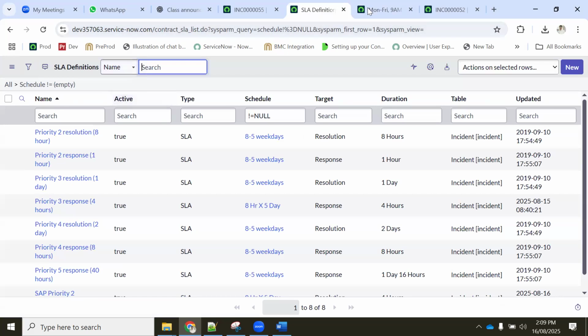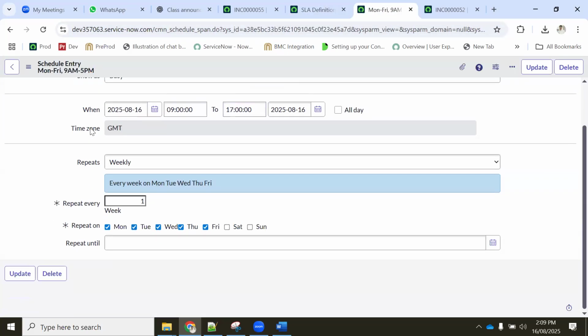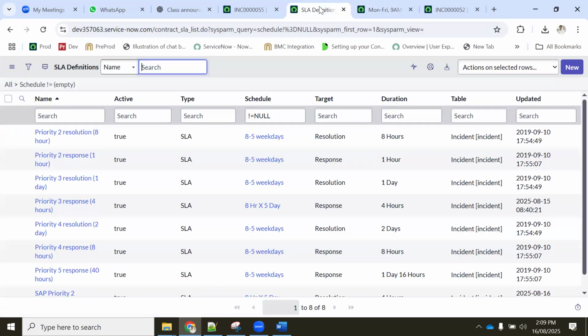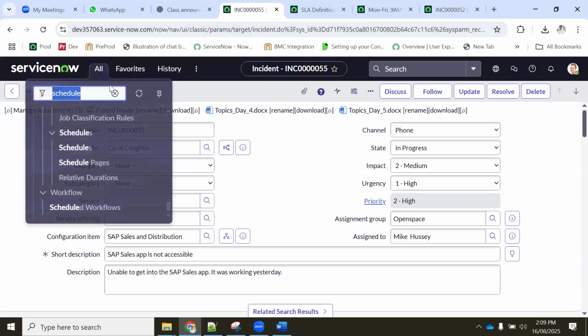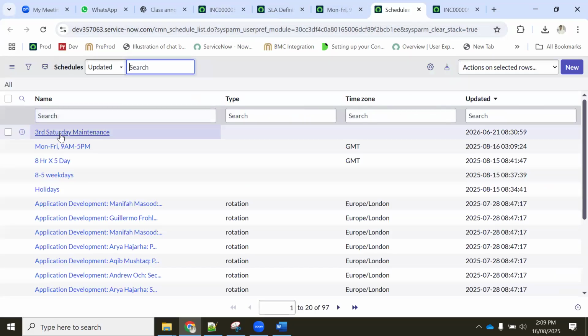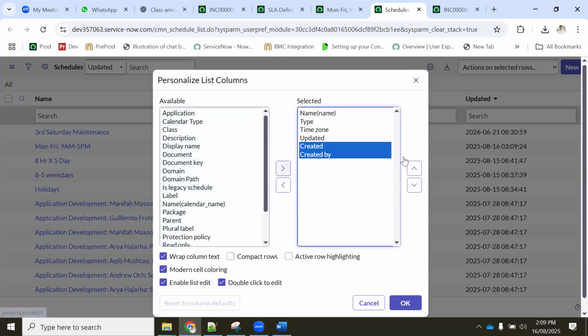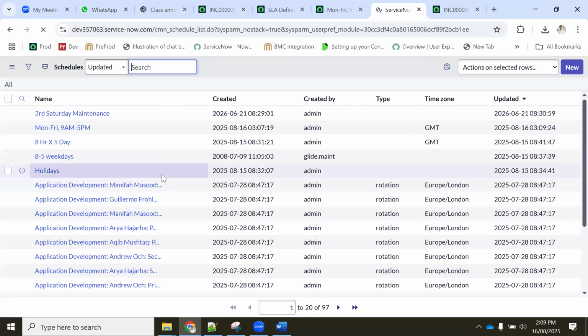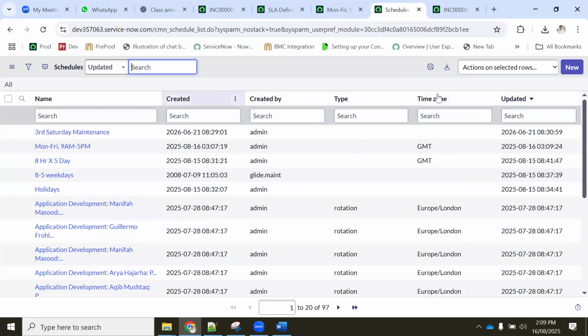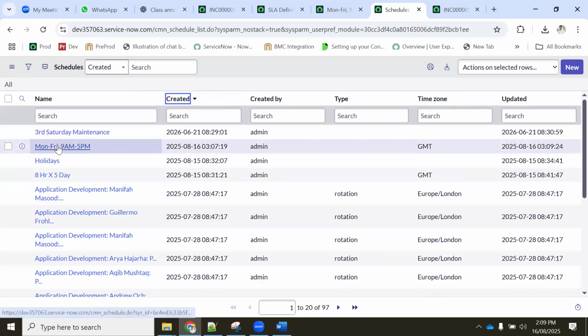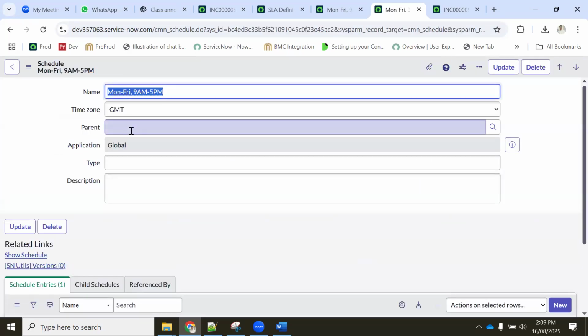So now let's go back to our schedule. Our schedule is, where is our schedule? Here is our schedule. So this is created, where is the created date? Created by, created by. Okay, this is my newly created one.